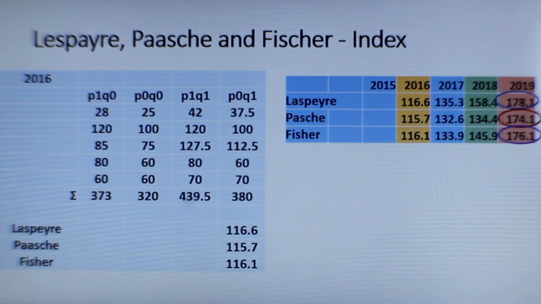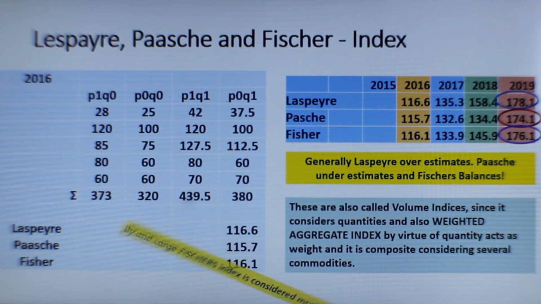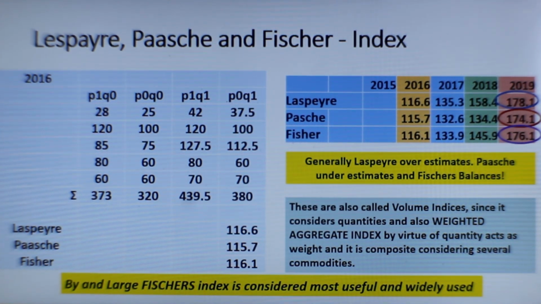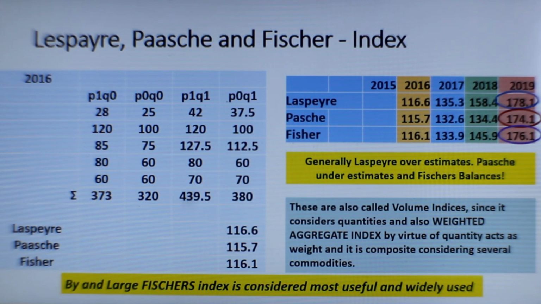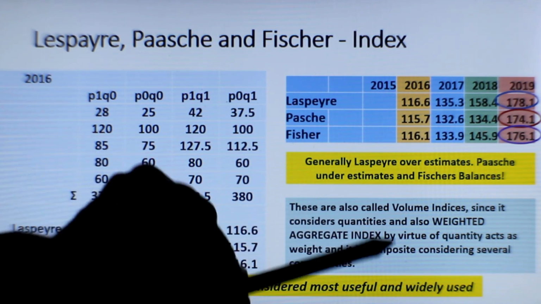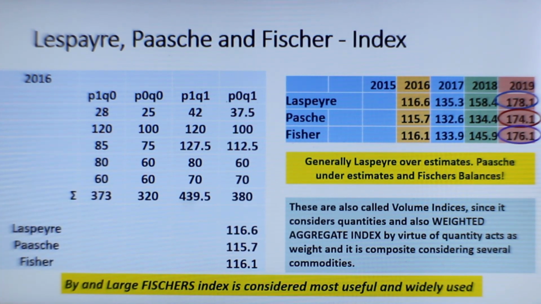What you need to understand here is that Laspeyres index generally overestimates, because it considers the base quantities, whereas Paasche's is the underestimate, which considers the current quantities, and Fisher's balances both. These are also called volume indices because you consider the price and the quantity, and it is somewhat weighted also, so it is also called a weighted average index. By and large, Fisher's index is considered to be the most useful and widely used because it balances both. So this is the way you arrive at the indices for various business variables.